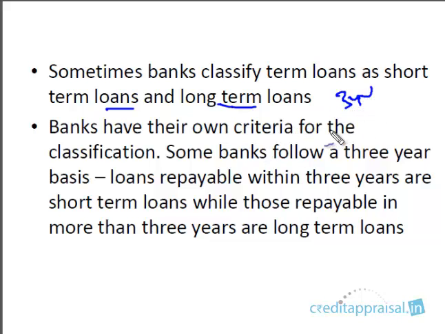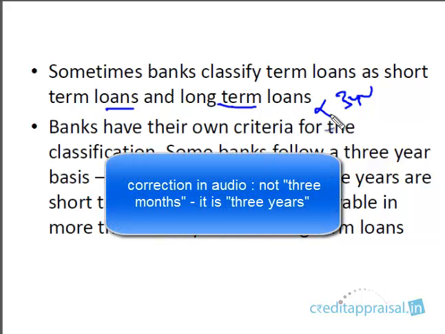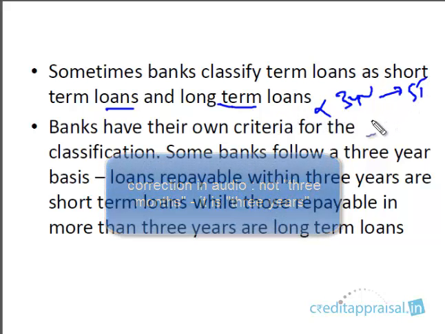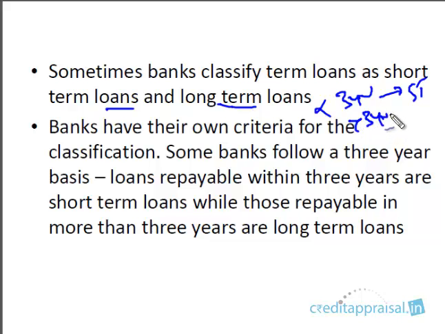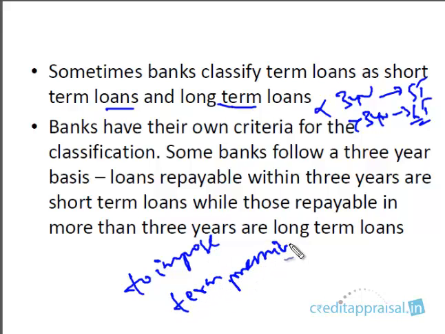So some banks may have a different cutoff, but usually loans whose repayment is less than 3 months are short-term loans, and loans with a repayment period of greater than 3 years are long-term loans. Usually, this distinction is made because banks impose what is known as a term premium. As a banker, you must be aware of this term. So what is a term premium?